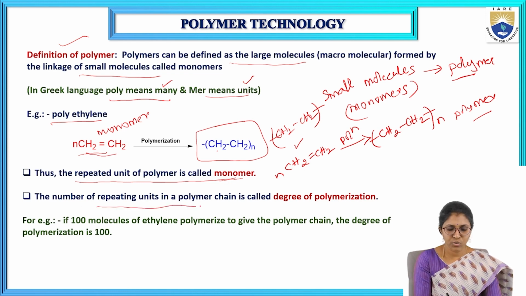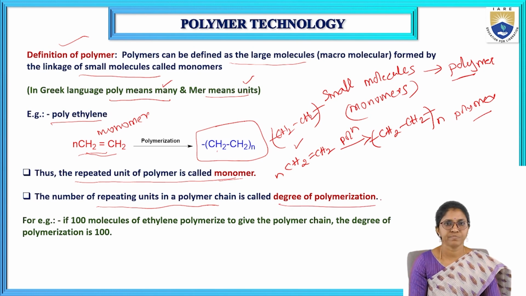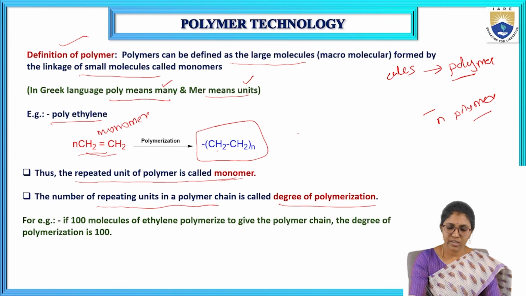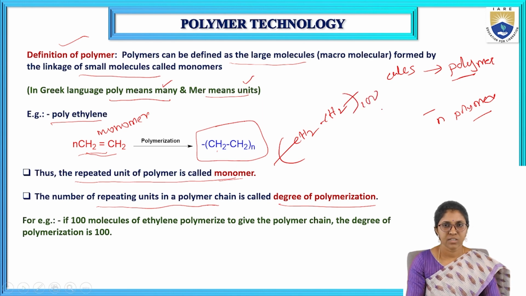The number of repeating units in a polymer chain is called the degree of polymerization.